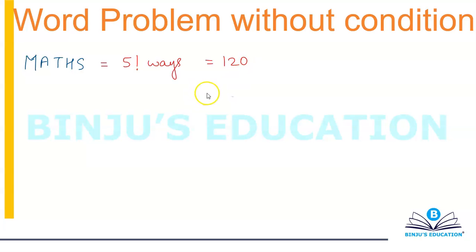Or otherwise you can put it in this way that there are 5 blanks. When the first letter comes in, it's going to have any of the 5 spaces. The second one is going to have any of the 4 spaces. The third letter is going to have any of the 3 spaces, and so on and so forth. So in how many different ways can we rearrange the letters of the word maths on a straight line? We can rearrange the letters of the word maths on a straight line in 5 factorial ways, that is 120 ways.